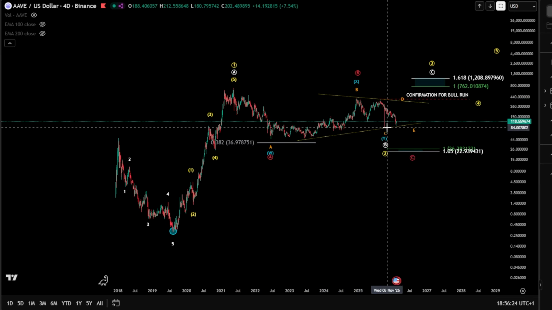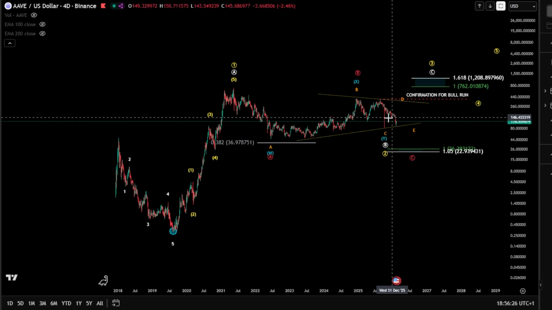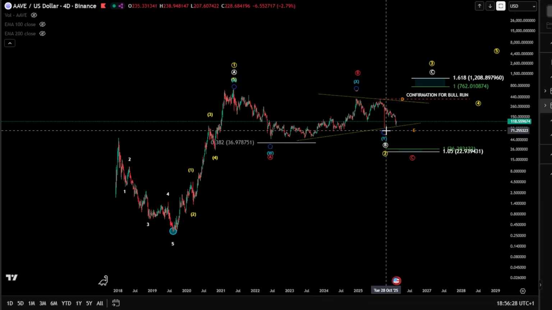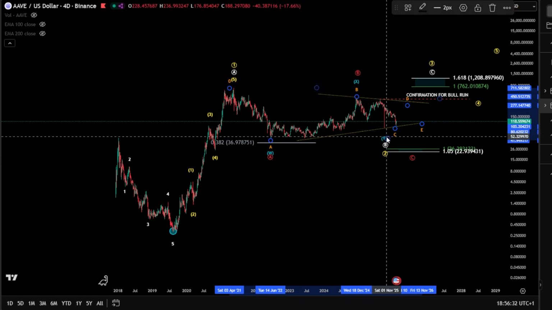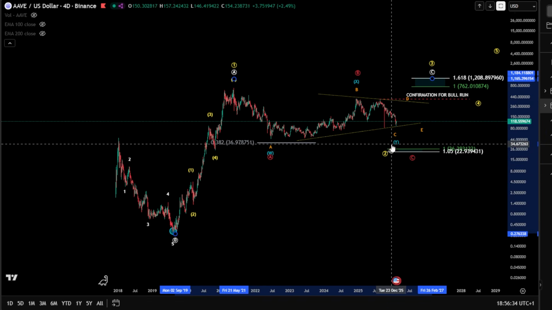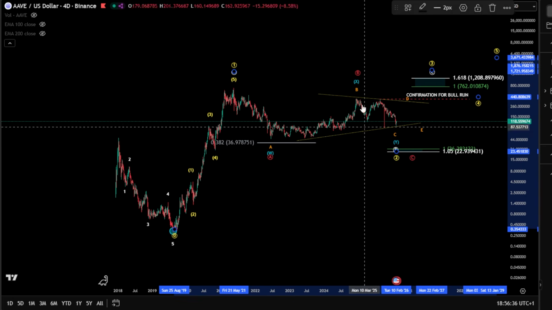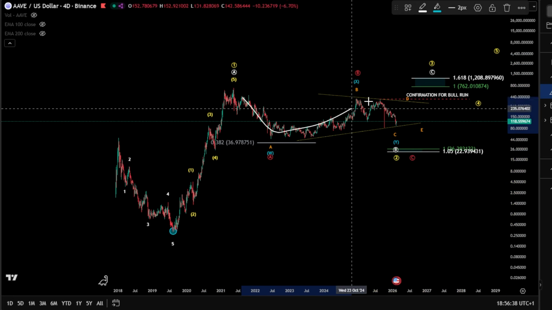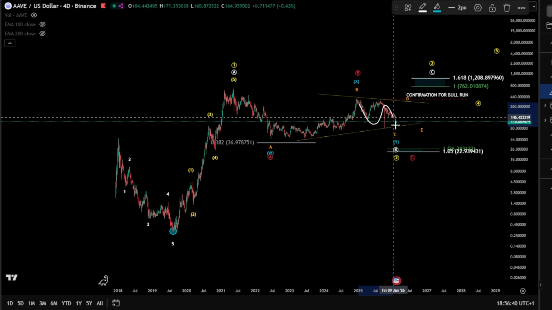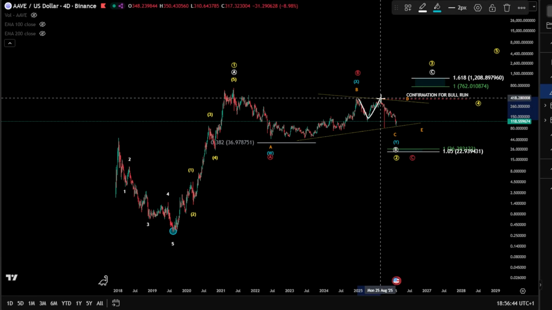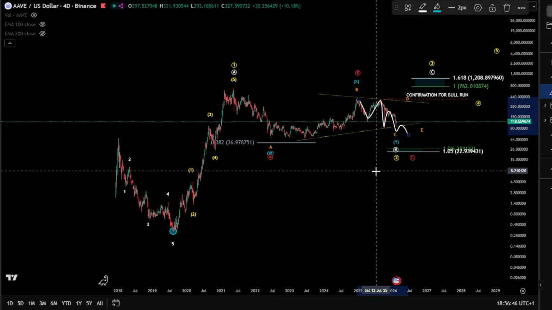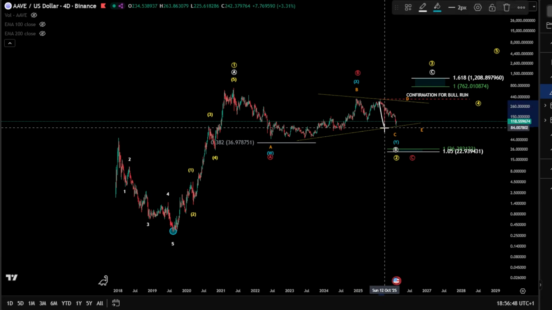It can be finished over there, which I doubt. I think the highest possibility here is still a wave C, and looking later for wave D and then E for AAVE, in case, of course, we are in a triangle. While if we are in a WXY here, it can be, of course, a finished wave Y, or it can be an A, B, and a C here, unfolding somehow like this as a diagonal 1, 2, 3, 4, and a 5.